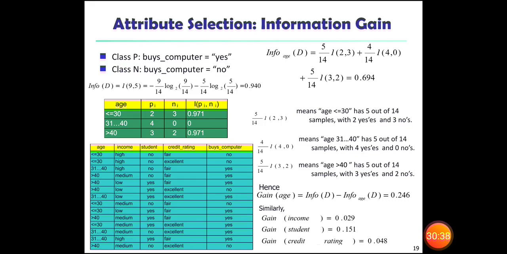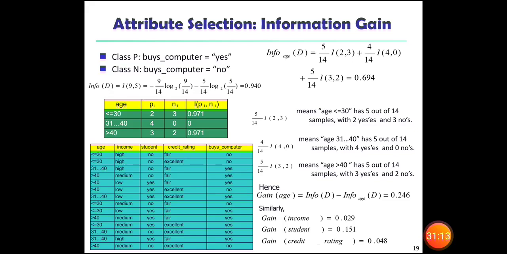If it is N, that is no. So with this we can calculate Info(D) equal to I(9,5) equal to minus 9 by 14 log base 2 of 9 by 14 minus 5 by 14 log base 2 of 5 by 14. It is a formula which we have already seen in the previous slides.